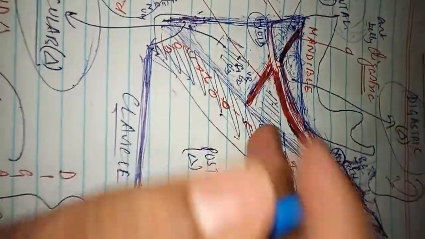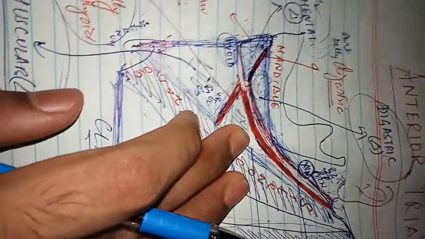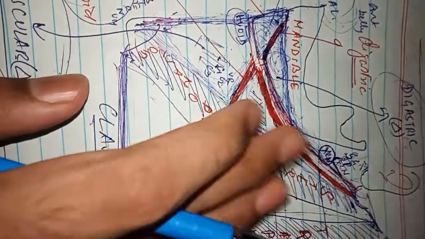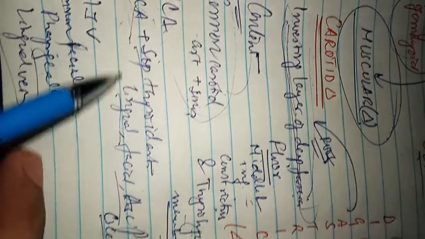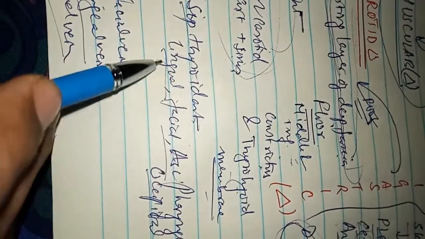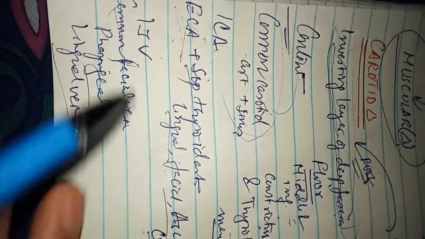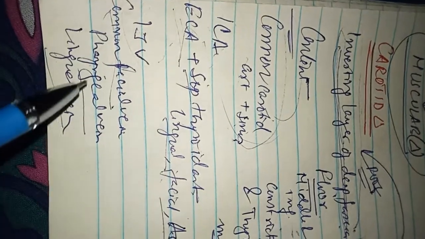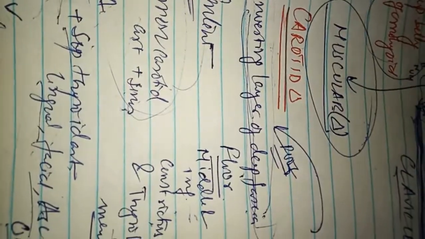What is the content? The common carotid artery, because we palpate here to appreciate the common carotid artery pulse. Then the internal carotid artery and the external carotid artery along with their branches: the superior thyroid artery, lingual artery, facial artery, ascending pharyngeal artery, and the occipital branch. I will discuss the external carotid artery with its branches and course in another topic. Also the internal jugular vein, common facial vein, pharyngeal vein, and lingual vein. So these are the contents of the carotid triangle.